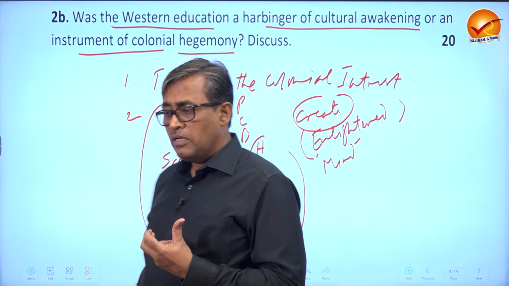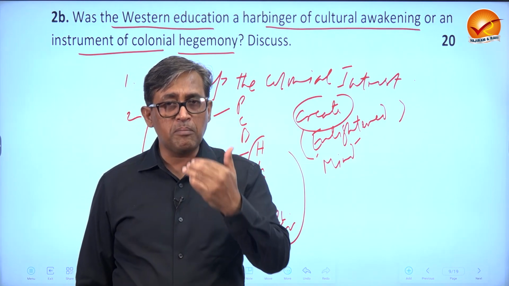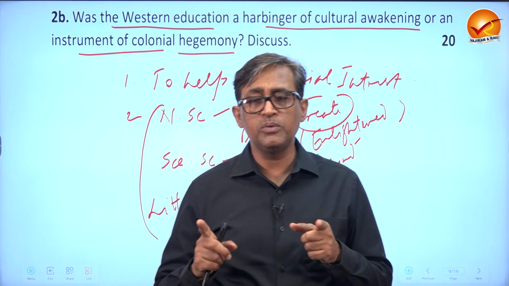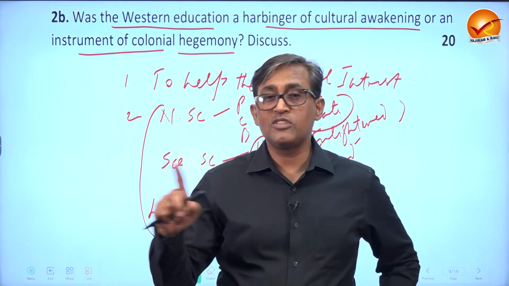And once you are impacting the mind of a person and allowing them to think rationally, logically, then you cannot stop them.